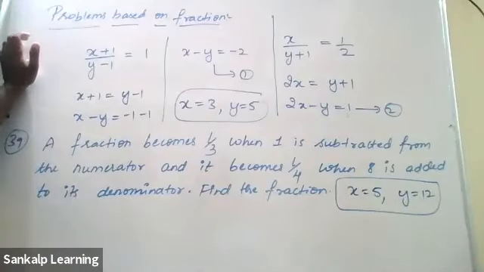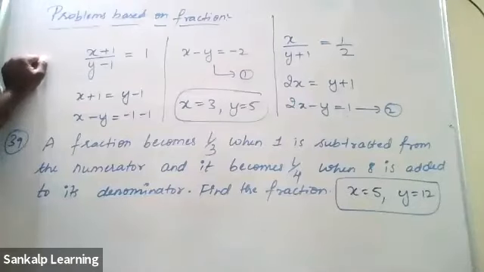Sir, what are the answers for the first one, sir? X is 3, y is 5. 39th one, x is 5 and y is 12.